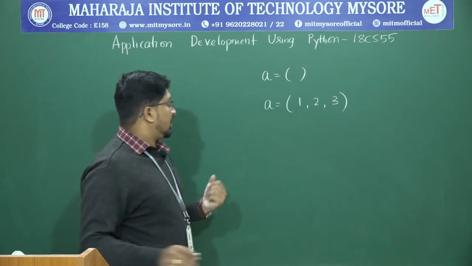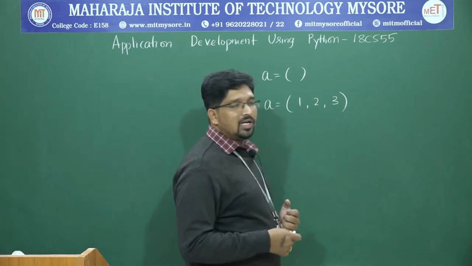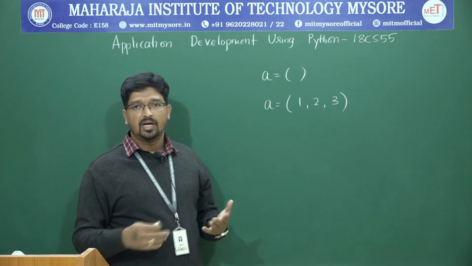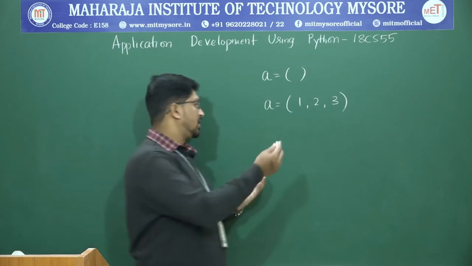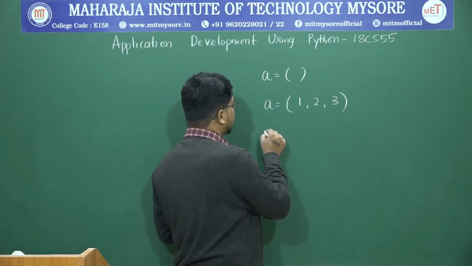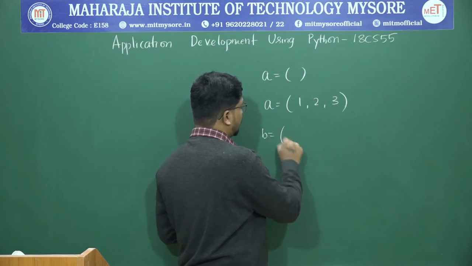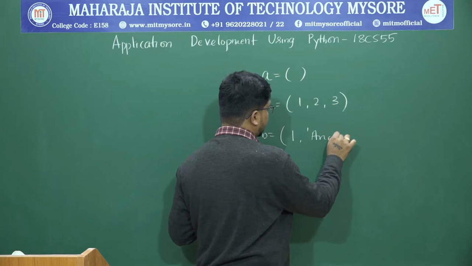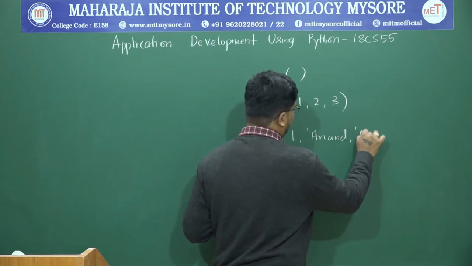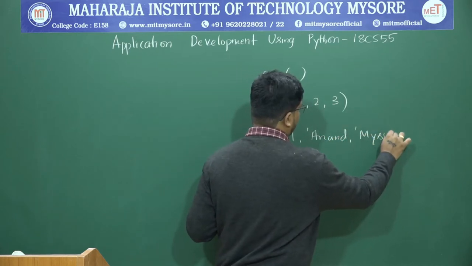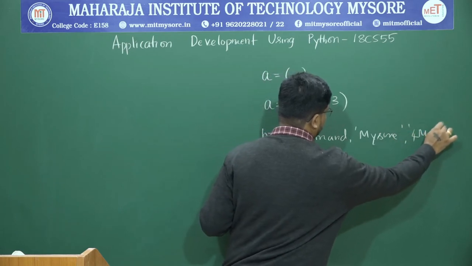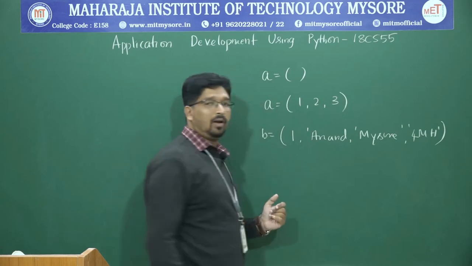A tuple can also contain different types of data. It cannot contain only similar types of data. It is the same as a list. As I said, a tuple can contain, let us say, B is equal to (1, Anand, Mysore, 4, MH), like this. This can be a tuple.